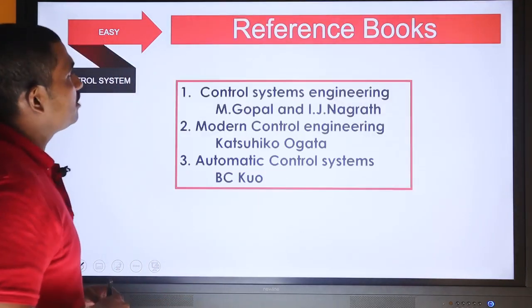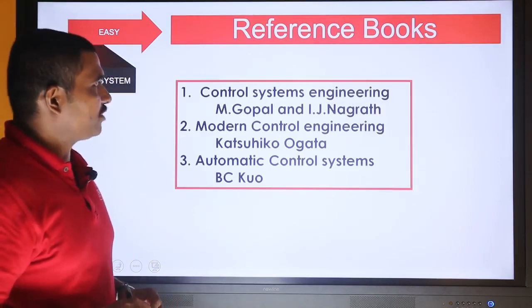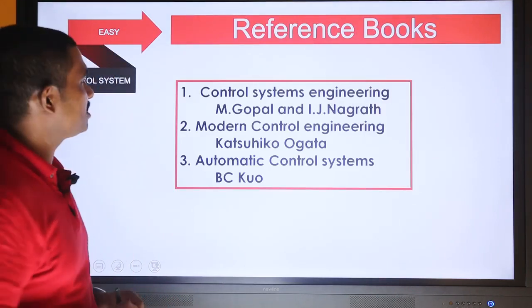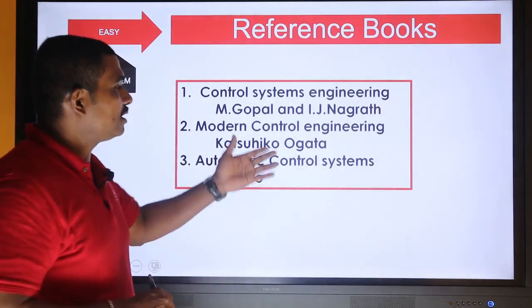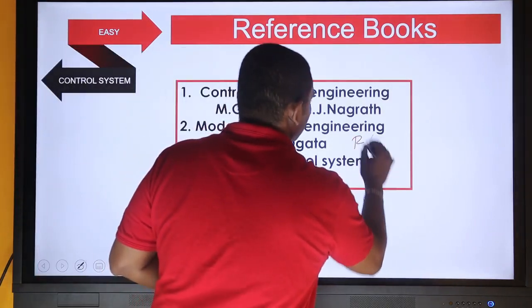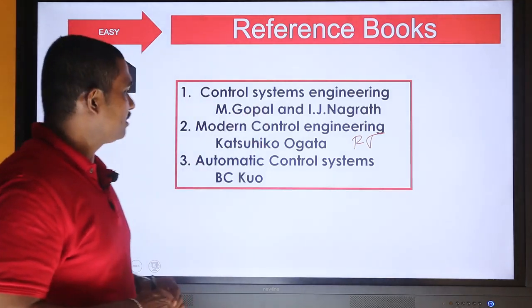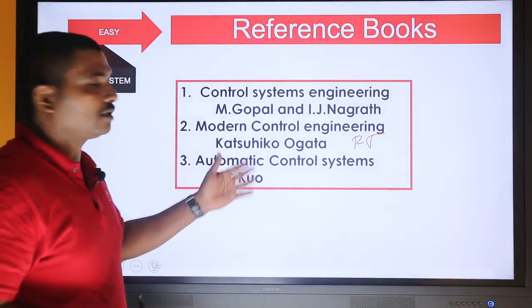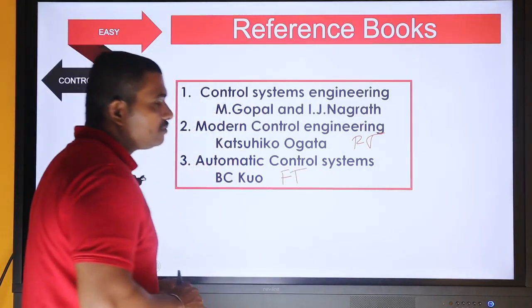Now we are going to move into the reference books. You can have some reference books, like first one is Control System Engineering by M. Gopal and Nagrath. Second one is Modern Control Engineering by Ogata. This is a foreign textbook. It's a standard text, but I suggest you go for Gopal and Nagrath. And there is also an Automatic Control Systems book by Kuo. This is also a foreign text.